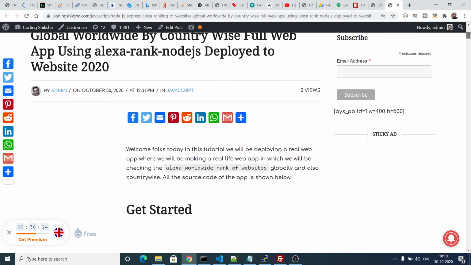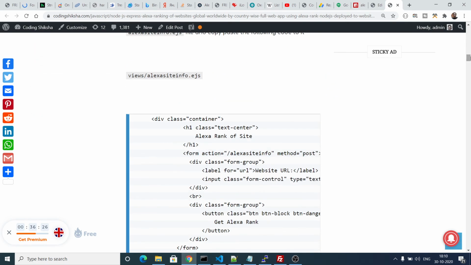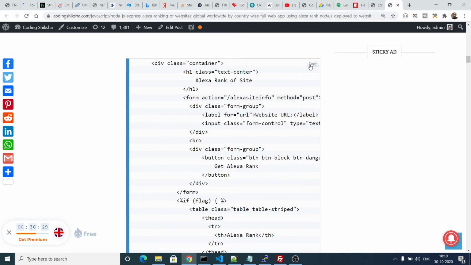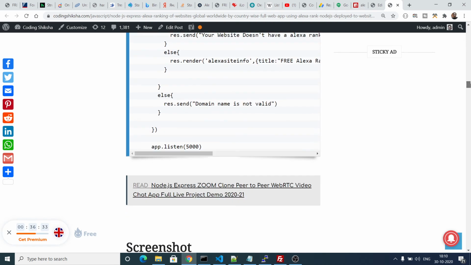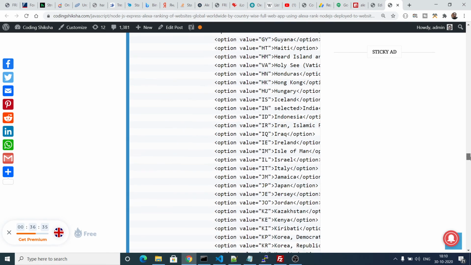So this is my blog post. You can go to the video description and download all the source code. You simply need to click on the copy button to copy all the source code, and you will be able to make these three web services.